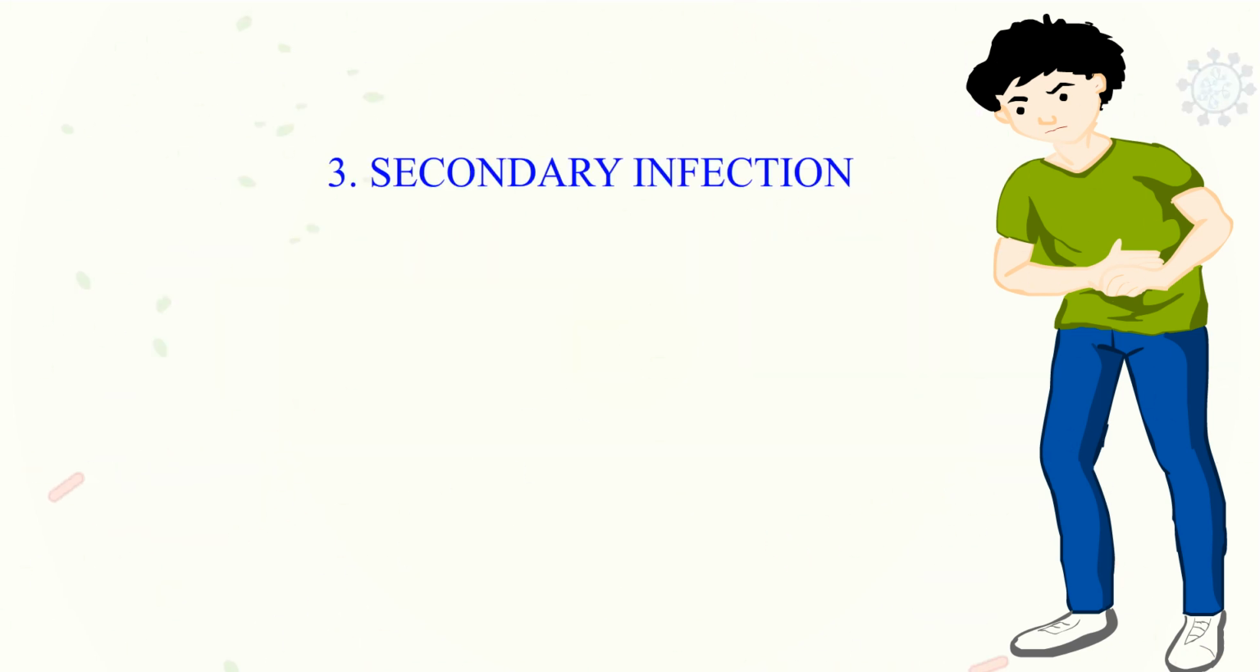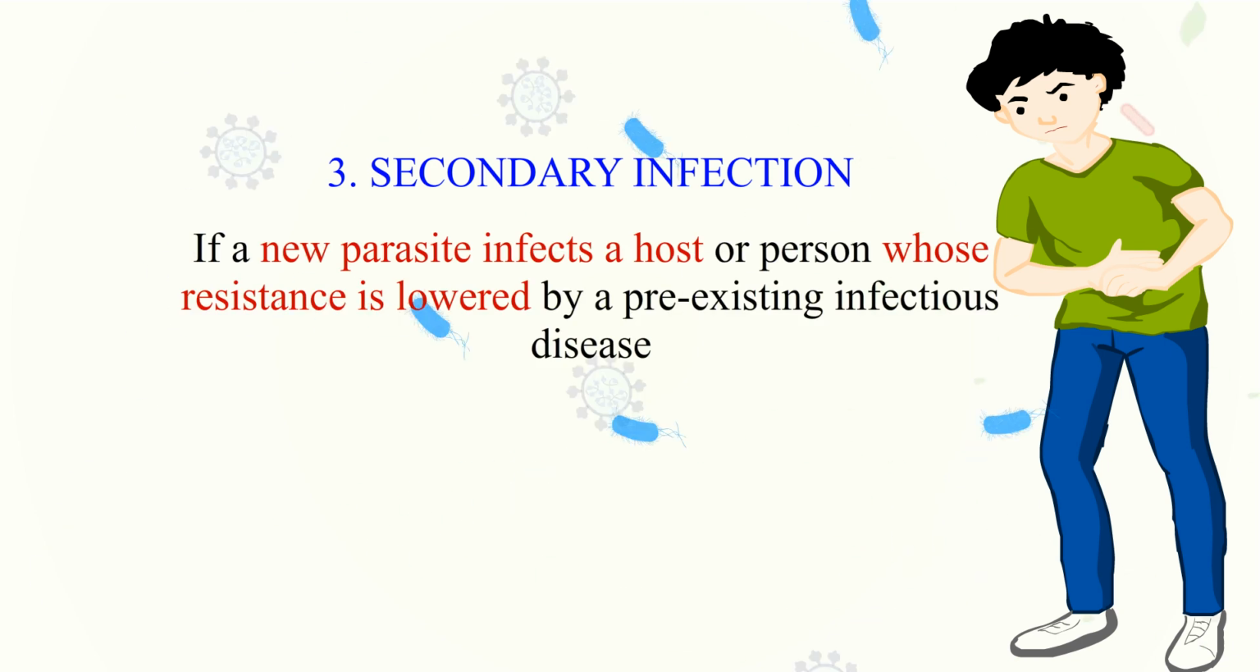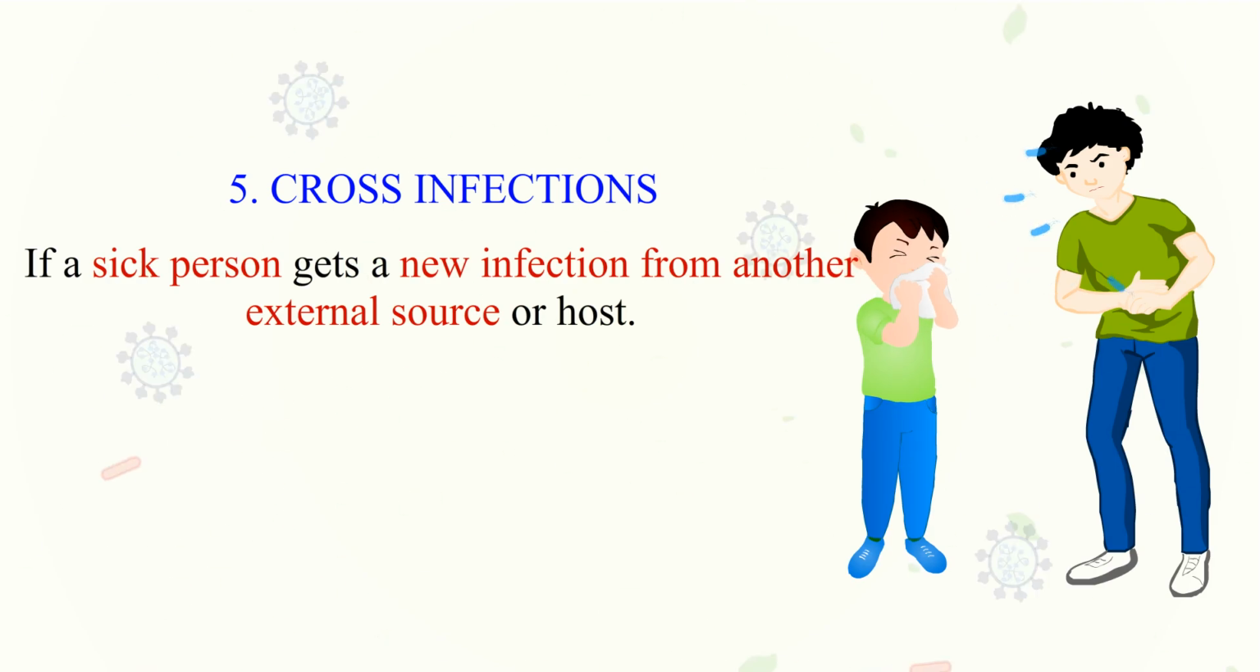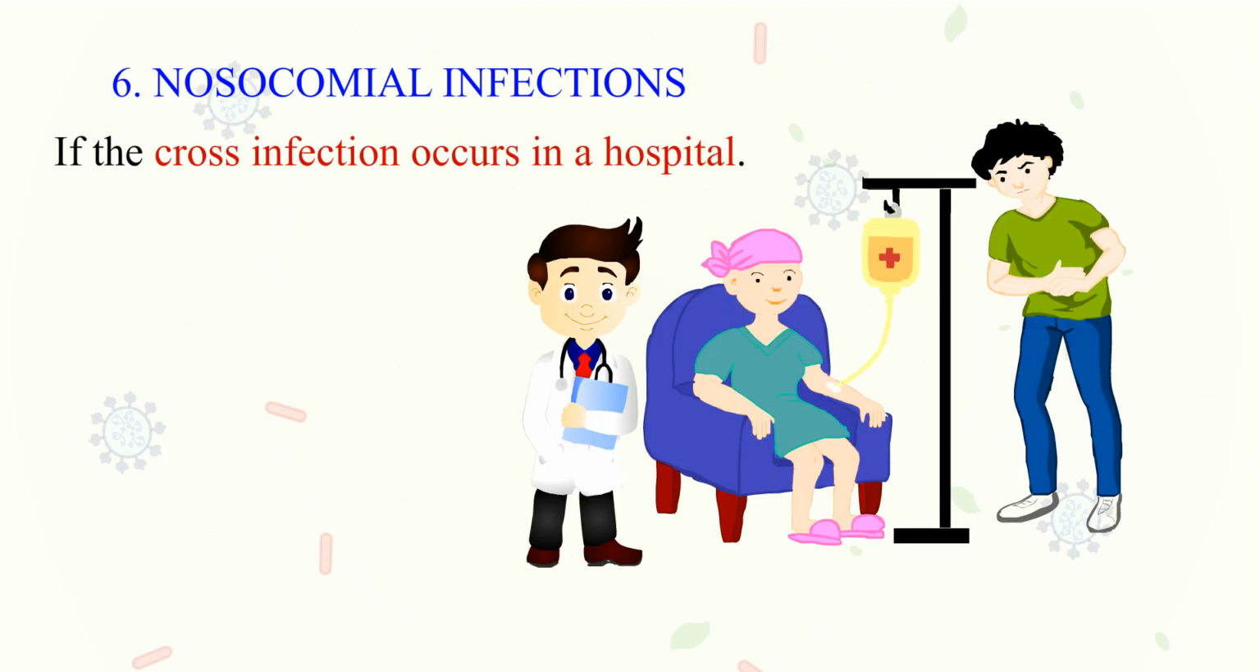3. Secondary infections, if a new parasite infects a host or person whose resistance is lowered by a pre-existing infectious disease. 4. Focal infections, the localized infections caused in different sites such as the appendix, tonsils, etc. 5. Cross-infections, if a sick person gets a new infection from another external source or host. 6. Nosocomial infections, if the cross-infection occurs in a hospital.